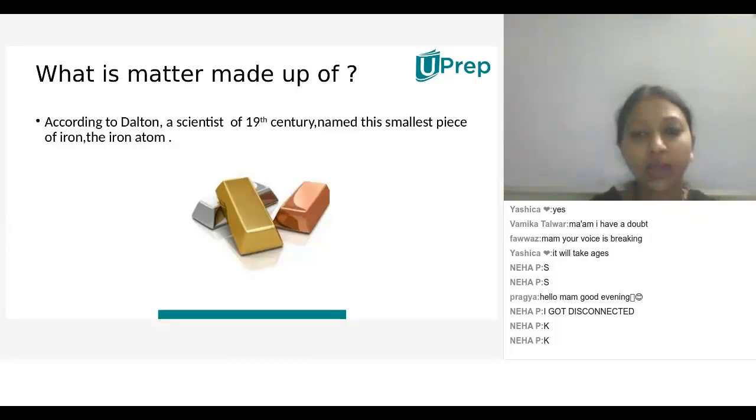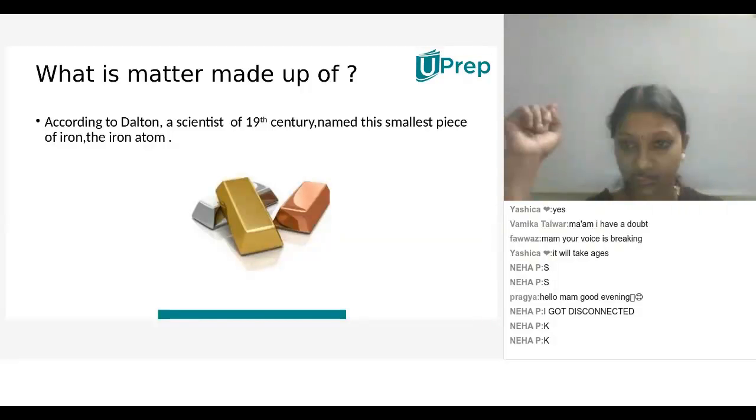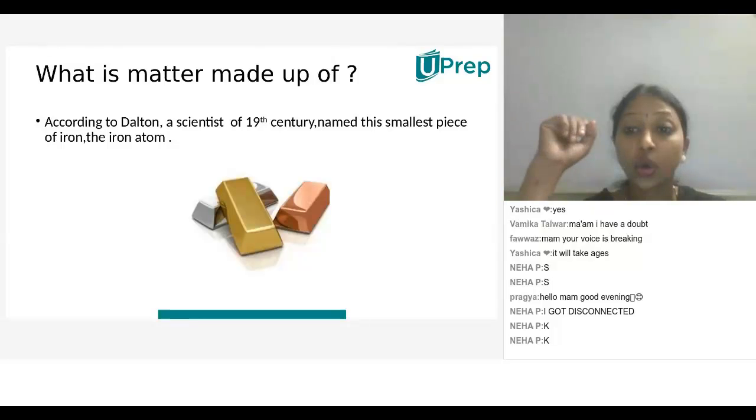What is matter made up of? According to Dalton, a scientist of the 19th century, name this small piece of iron the iron atom. But previously, in the 18th century itself, Democritus and Eutychus, two scientists, they are Indian scientists, Indian philosophers.